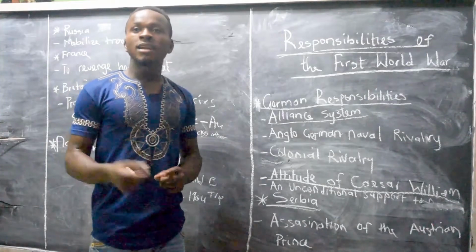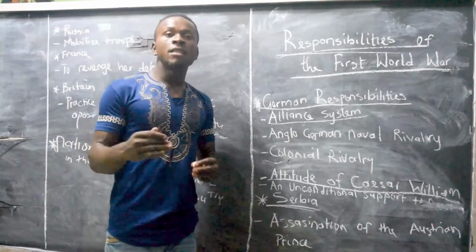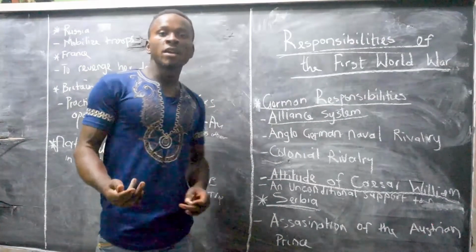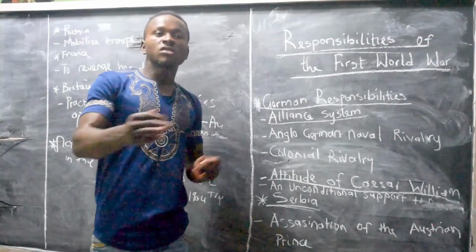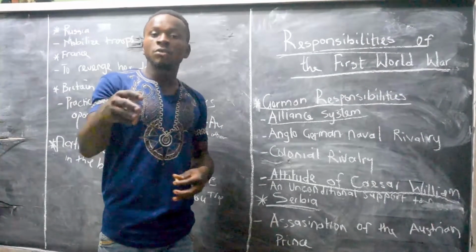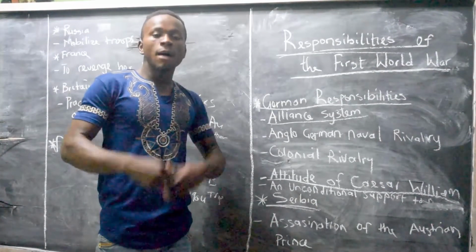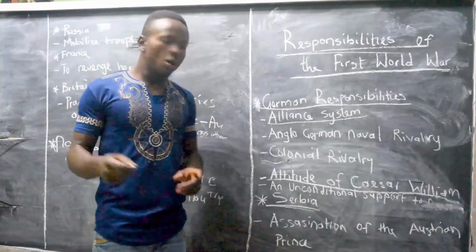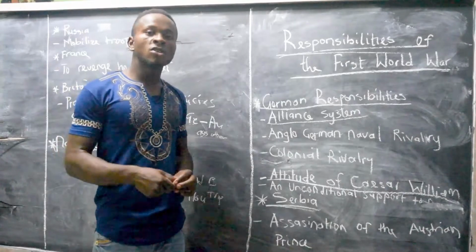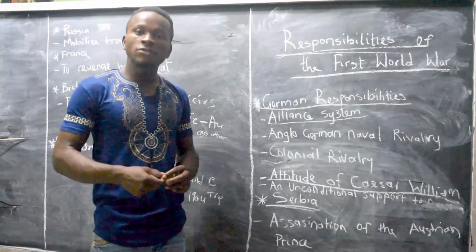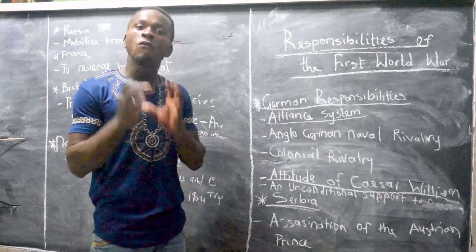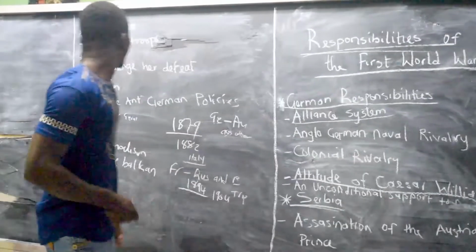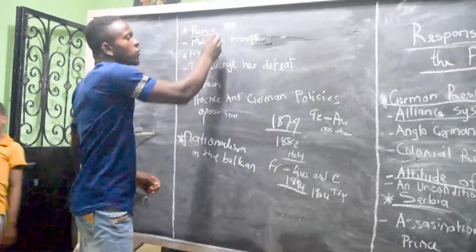consideration. And the last part was that they should send the militaries of Austria to come and check if the first 2 were given. The first of it was that Austria should check all those who have killed the Austrian prince and bring them before him. So as a result of the death of the Austrian prince Archduke Francis Ferdinand and wife Sofia, it therefore provoked the outbreak of the First World War. So now we'll be looking at the responsibilities of Russia.